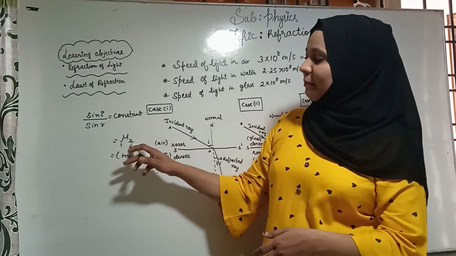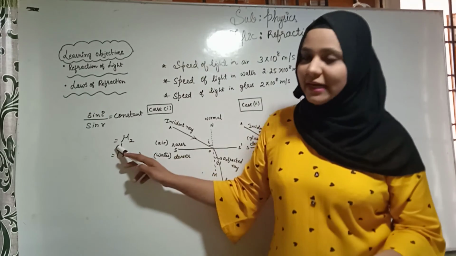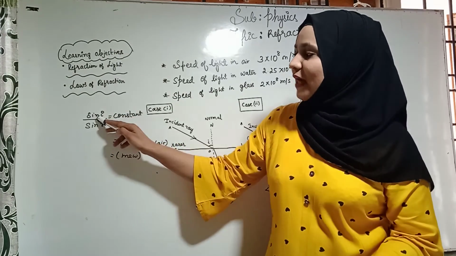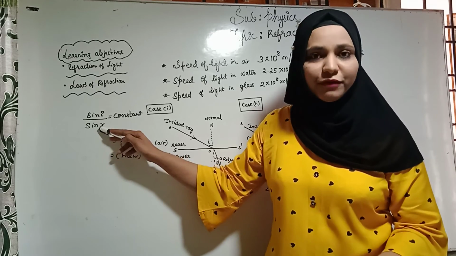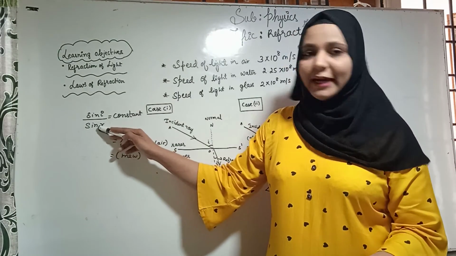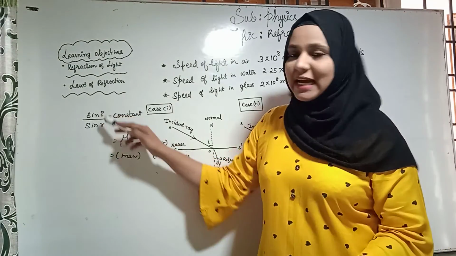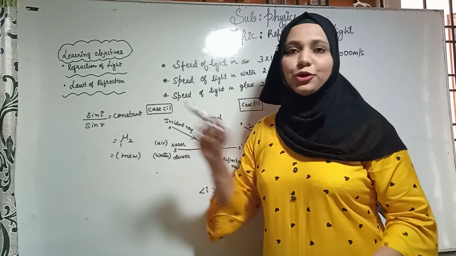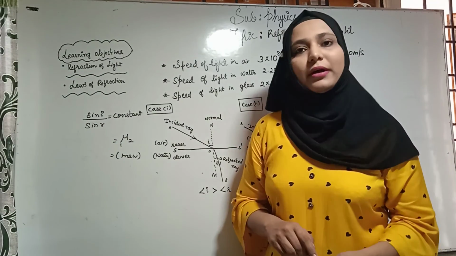The refractive index of the second medium with respect to the first medium is defined as the ratio of the sine of the angle of incidence to the sine of the angle of refraction in the second medium. So, does it have a unit? No, it doesn't have a unit because it is a pure ratio.